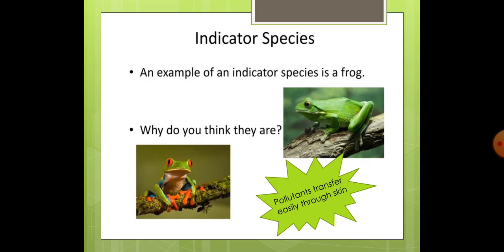If the pollution level is high in the water, it can easily transfer through the skin and cause harm to those frogs. For example, tumors may grow inside the frogs, or pollution can harm them directly or indirectly, reducing their population. So in any water body, if there is a good population of frogs, that indicates that the water is clean.